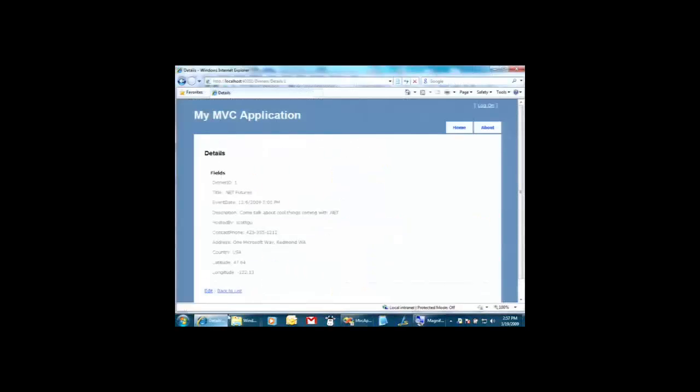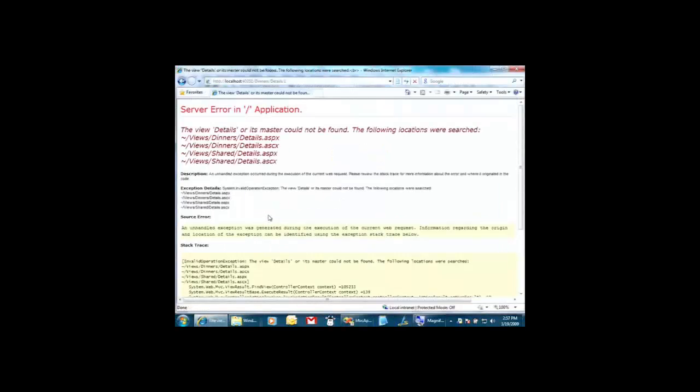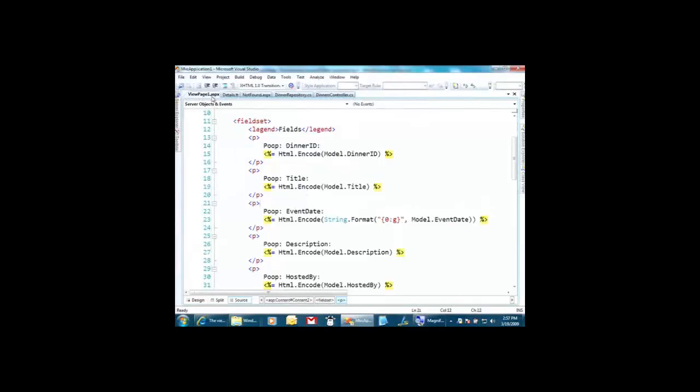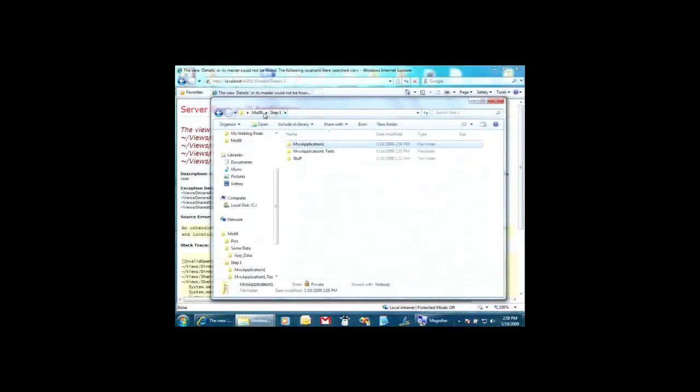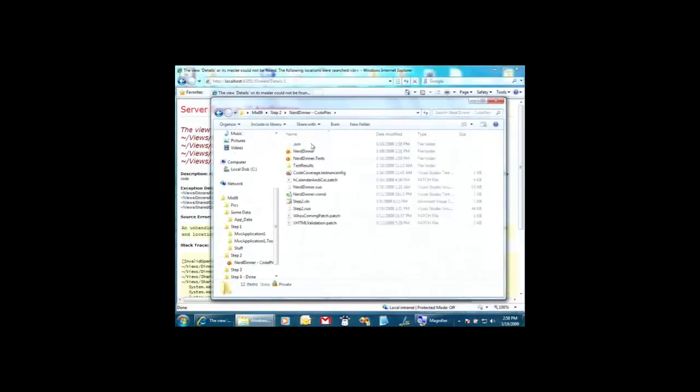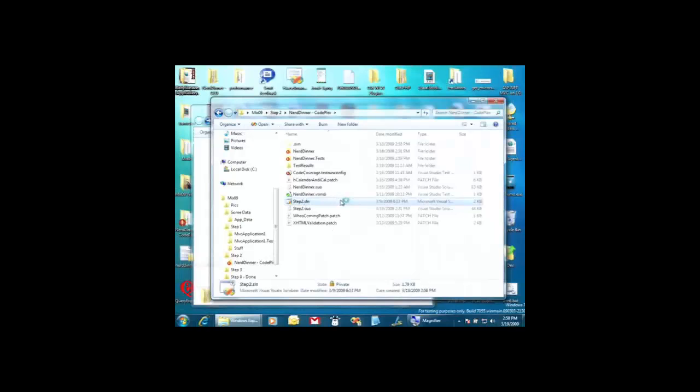And then, of course, I probably need to. Oh, yeah, I forgot to name it details. So that's cool. So this is the part where I will then wave my hands and go and do create and edit and update and delete. Let's switch over to step 2. So you can generate your CRUD stuff very, very quickly.